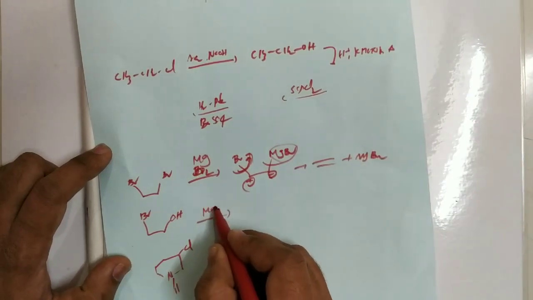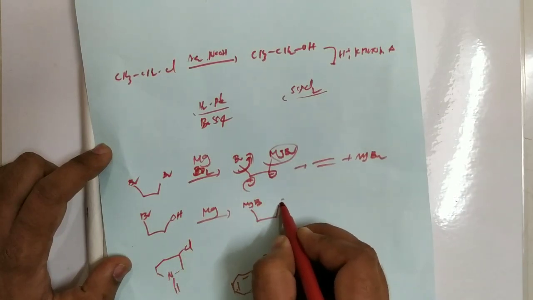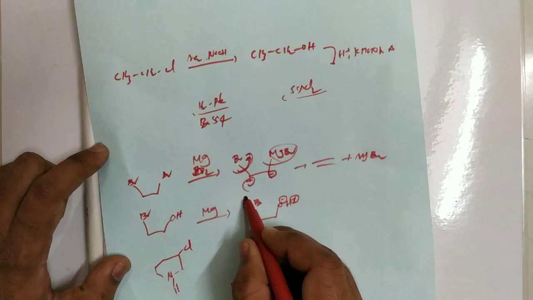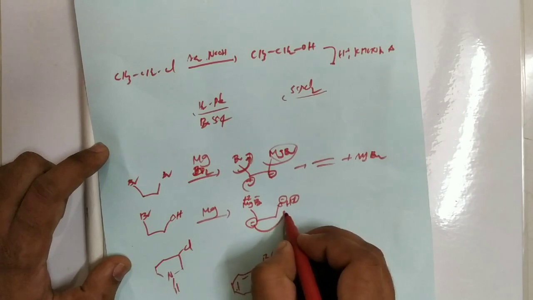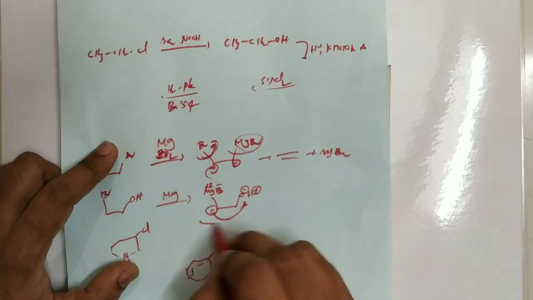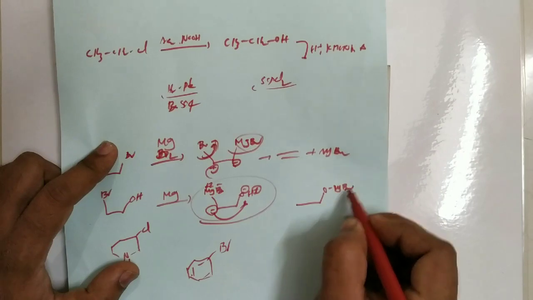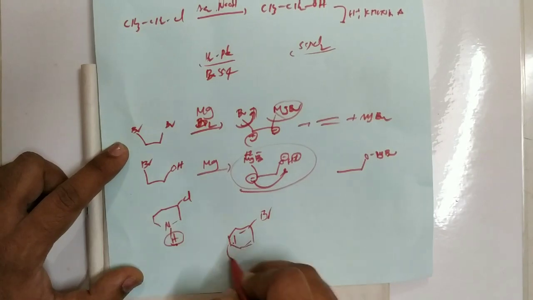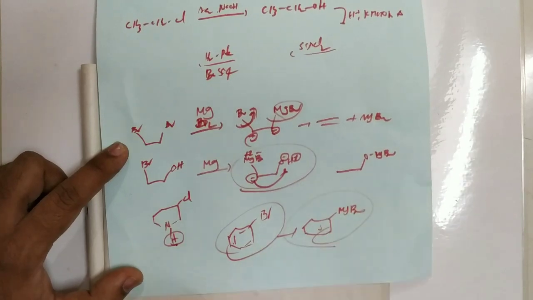And this one I am treating with magnesium. So first of all, magnesium insertion takes place, and here O minus, here H plus. So in this case MgBr means Mg plus 2, Br minus, so it is a negative charge. This negatively charged carbon accepts the H plus from the OH group which is internally present in the compound. So an intramolecular acid-base reaction takes place, so we cannot get the Grignard reagent. Okay. Now in this case also, this compound contains active hydrogen, acidic hydrogen, and now this compound can produce the Grignard reagent like this. Okay, that is the product.